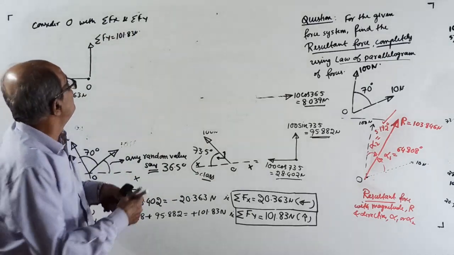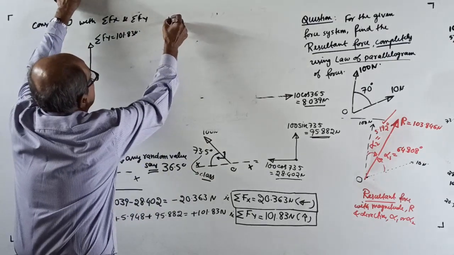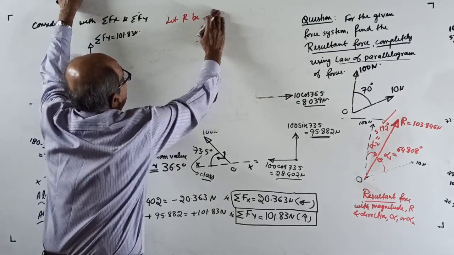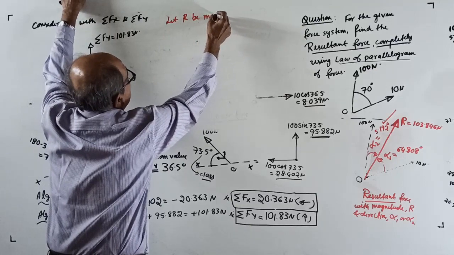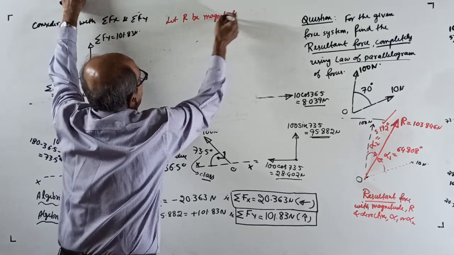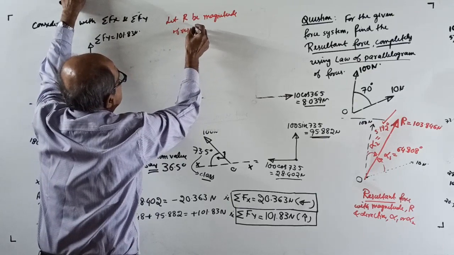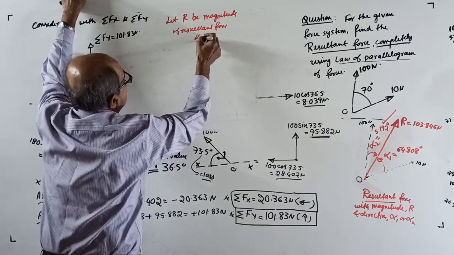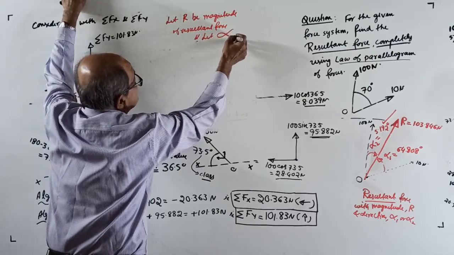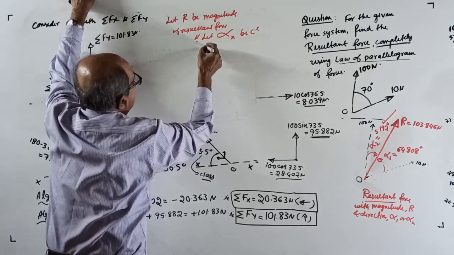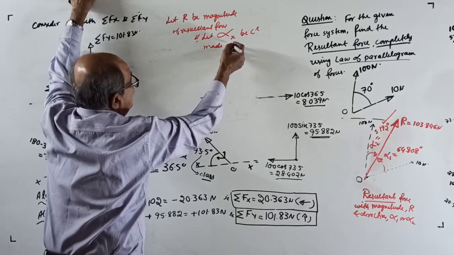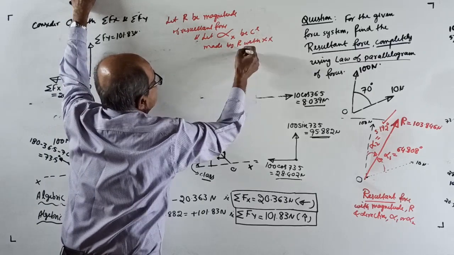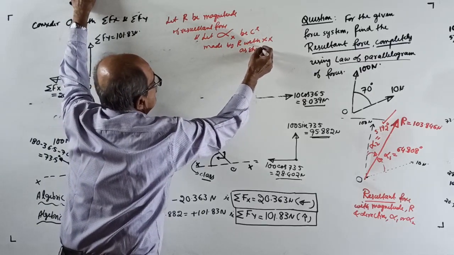Okay, now do one thing. A little more statement. Let R be the resultant magnitude. Let R be the magnitude of the resultant force, and let alpha x be the angle made by the resultant R with the x-axis, as shown. See here.